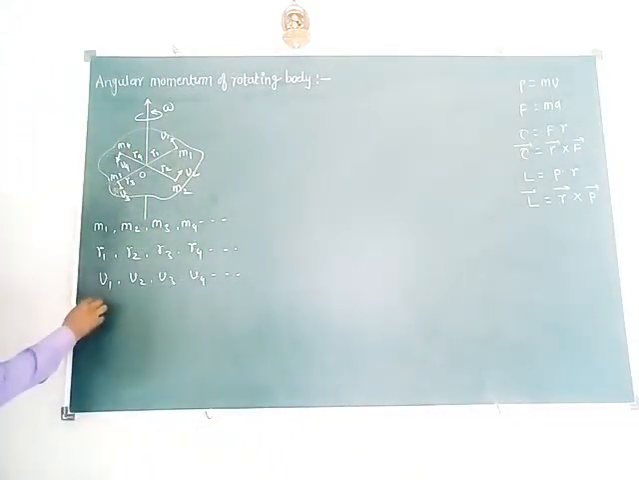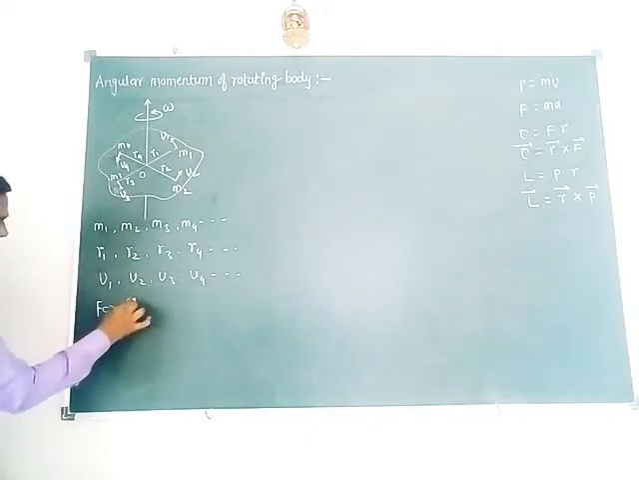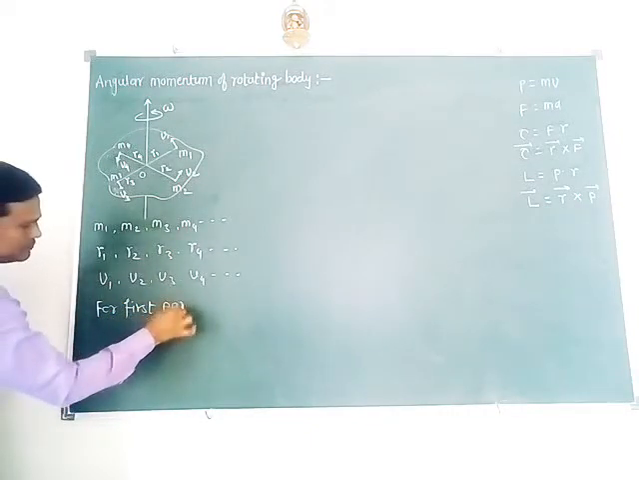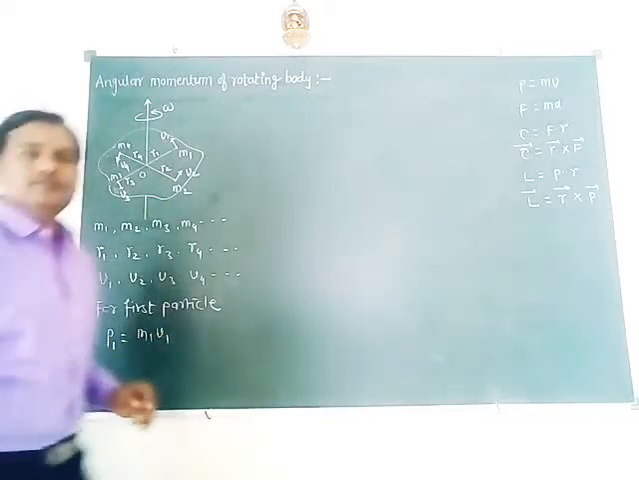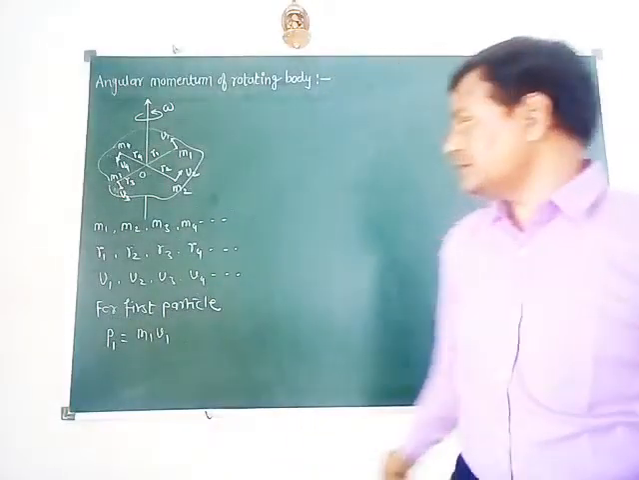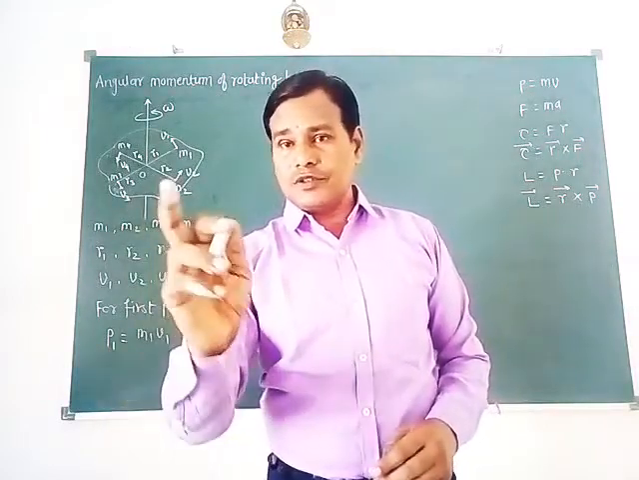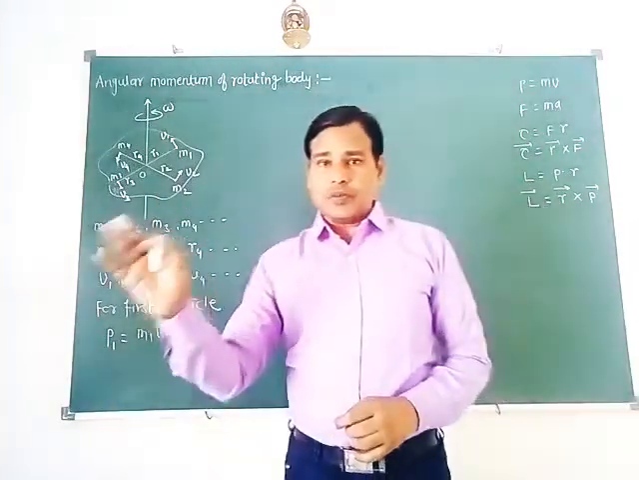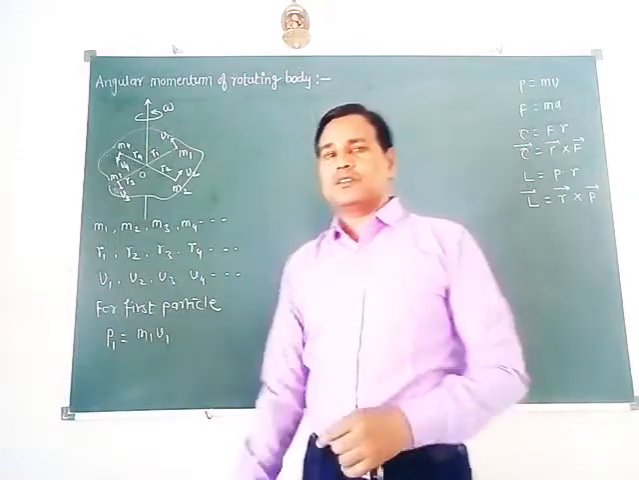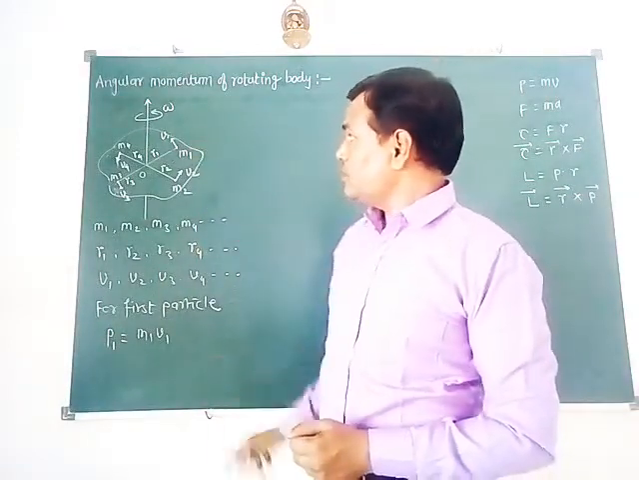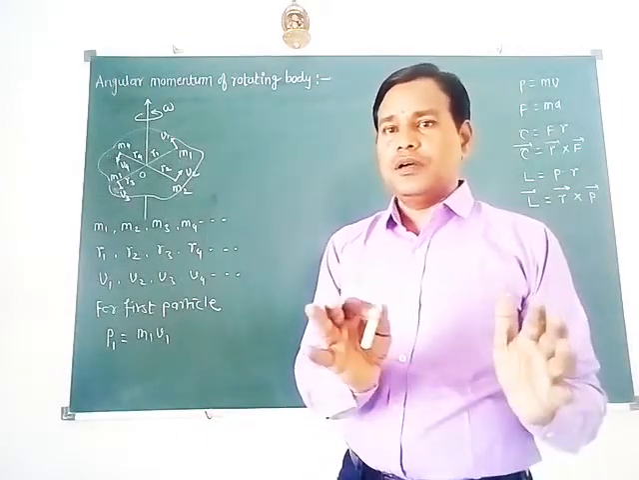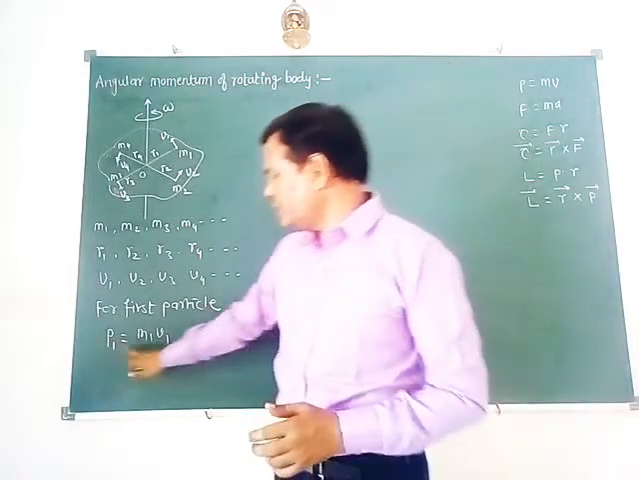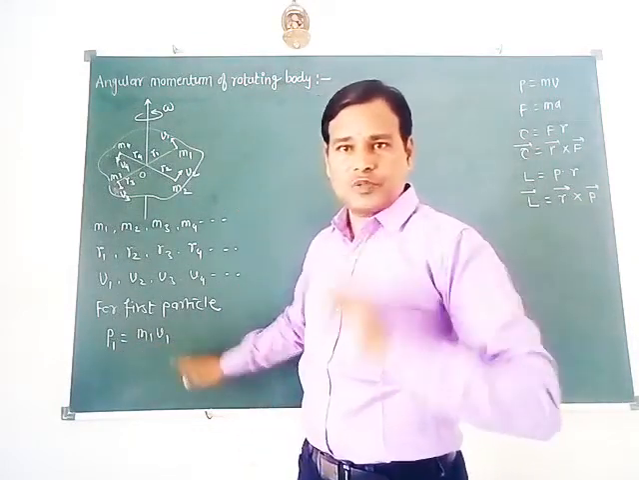Now here we have to consider the first particle. Its linear momentum p1 is given by m1 into v1. As in the case of torque we consider first the force acting on the object, and in the case of kinetic energy we consider first the linear or translational kinetic energy, here we have to obtain the expression for angular momentum. So first of all we consider the expression for linear momentum. So p1 equal to m1 v1 for the first particle.